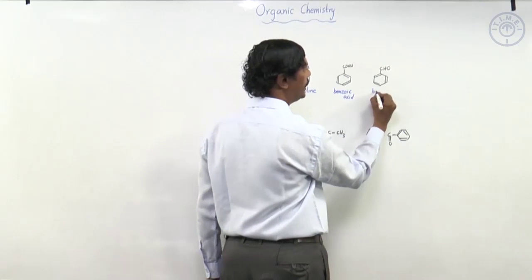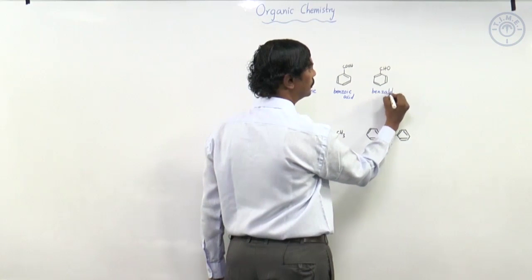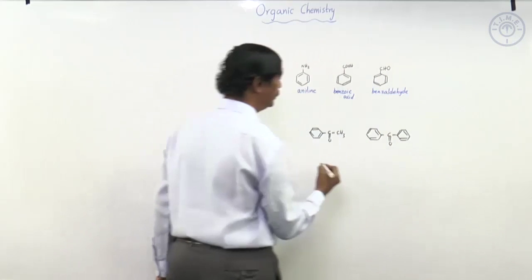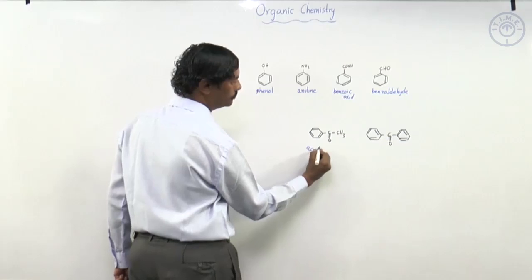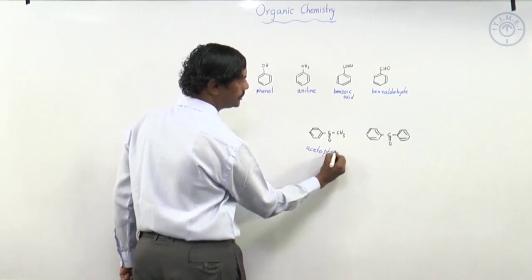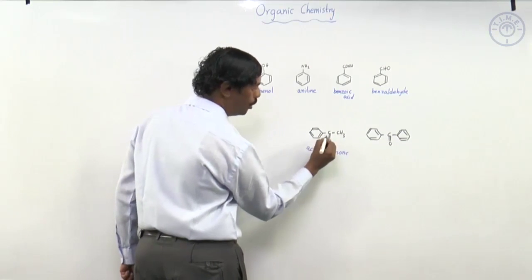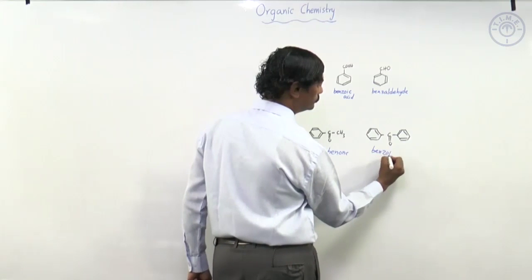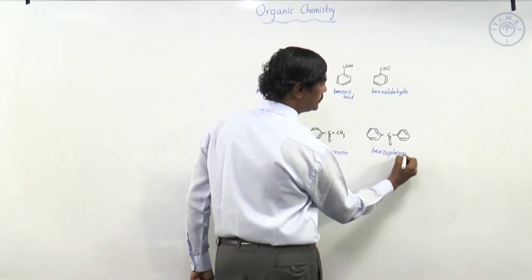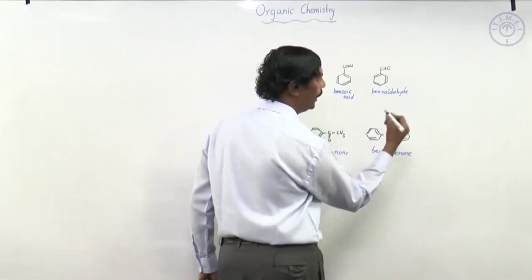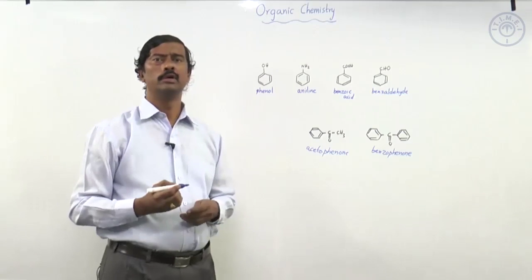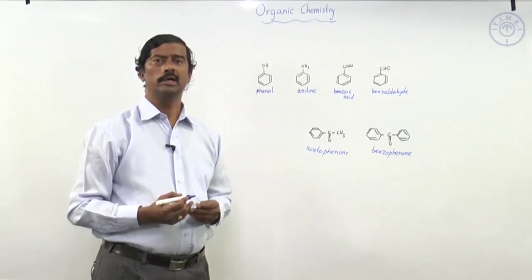This is benzaldehyde, C6H5CHO. This is acetophenone, C6H5COCH3. This is benzophenone, C6H5CO and another C6H5. So, like this we have a variety of compounds derived from aromatic hydrocarbons.